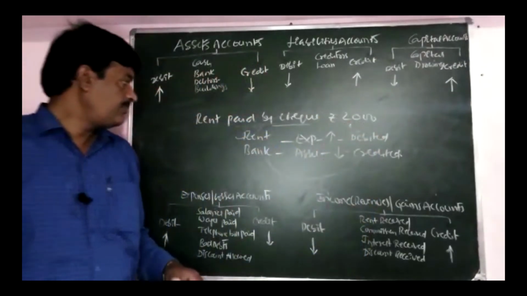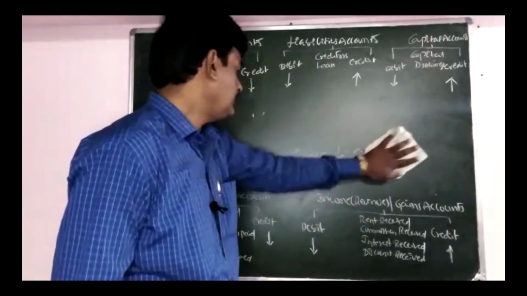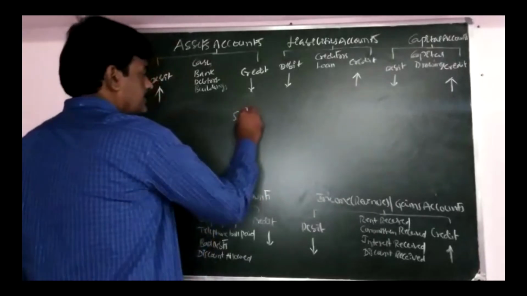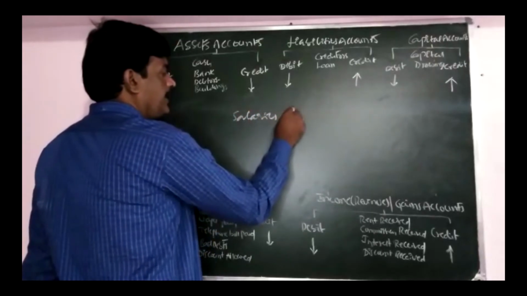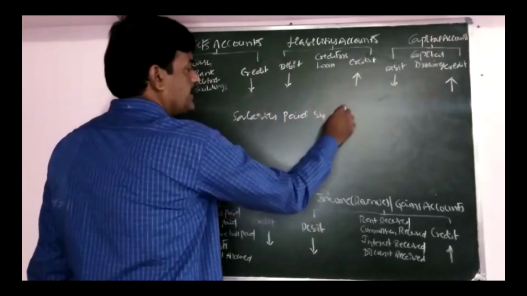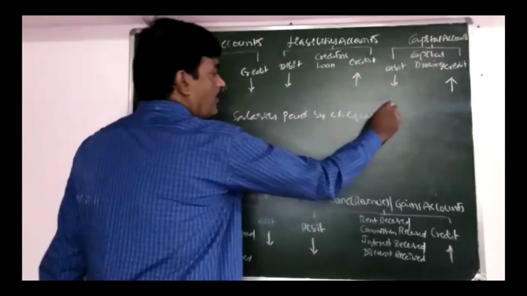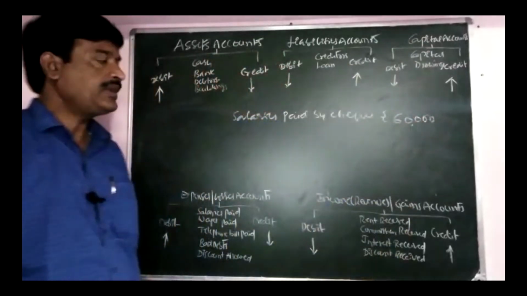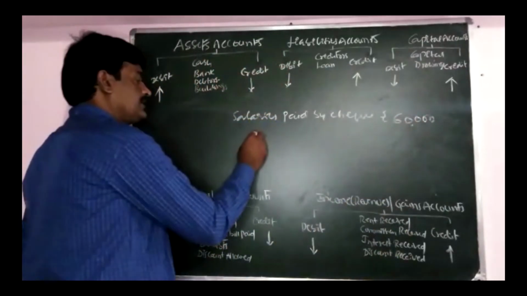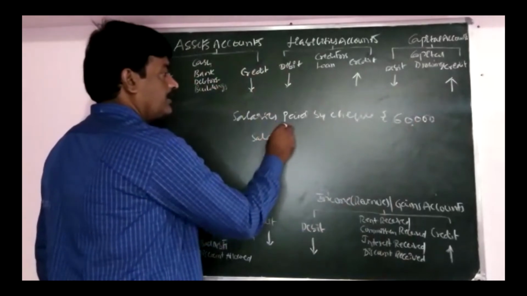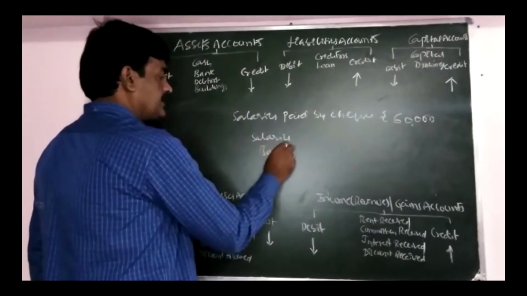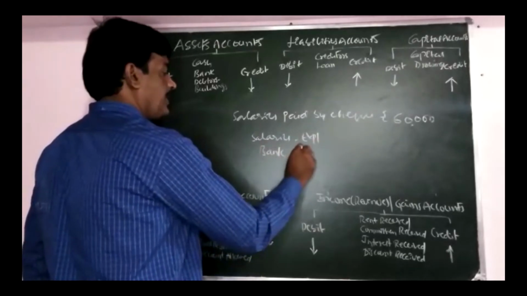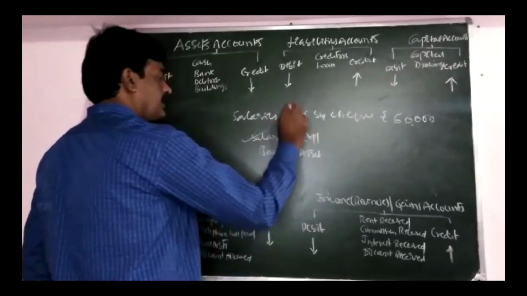So take another example: salaries paid by cheque. How are we giving salary? We are giving salary by means of payment of cheque. Salaries and bank. Salaries comes in expenses and bank comes in asset. Concentrate on salaries.